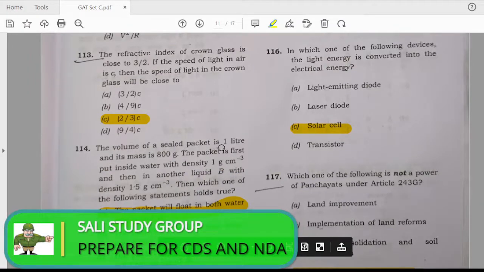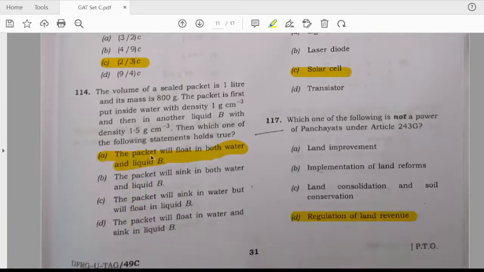The volume of a sealed packet is 1 liter and its mass is 100 grams. The answer to this question is A. The packet will float in both water and liquid.